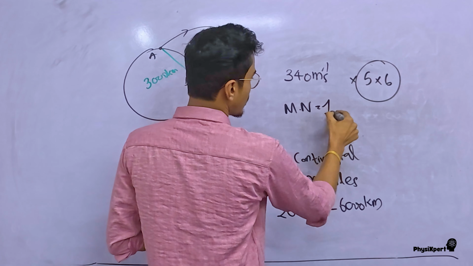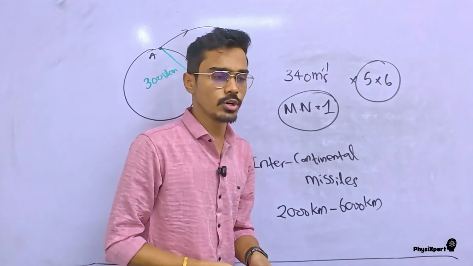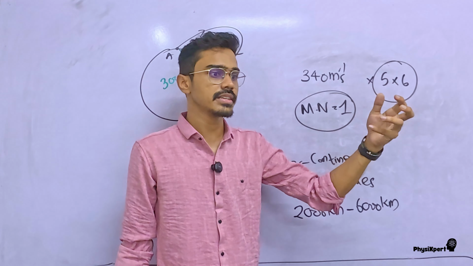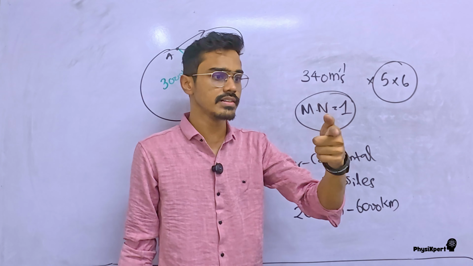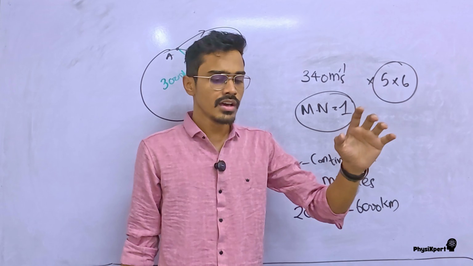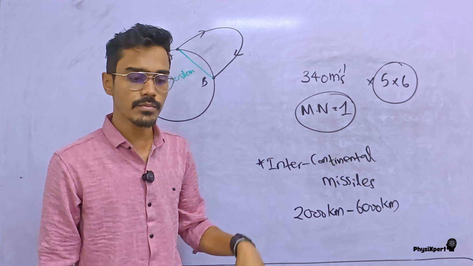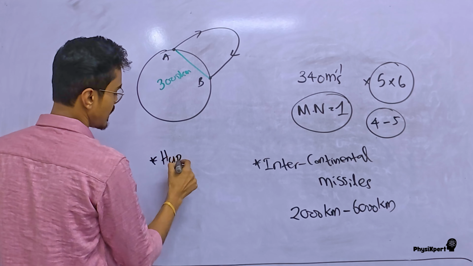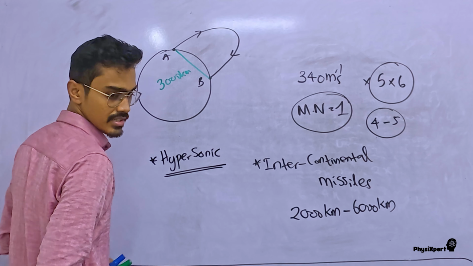Mach number equals 1 when the velocity of sound equals the velocity of the object. When Mach number equals 1 or greater than 1, we will hear something called a sonic boom. You might have heard about the sonic boom in O levels. Just the introduction of the sonic boom is there. They are called hypersonic, very high speeds, more than 5 times the speed of sound.